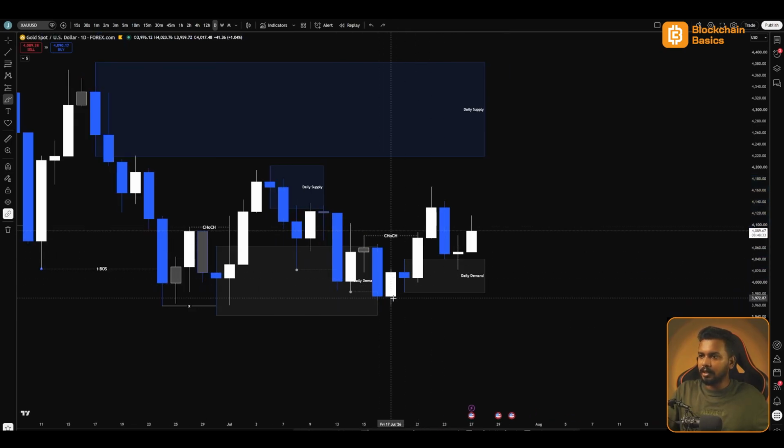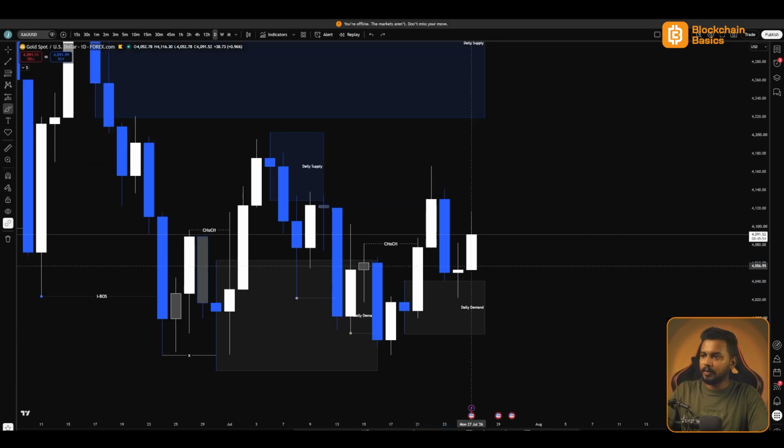After mitigating this daily demand, we have a change of character. Now this indicates this daily demand is holding. Now after this change of character, price came back into this fresh demand and it's reacting. So today price opened with a gap, and you can see today it pushed to the upside. Now let's look at the H4.